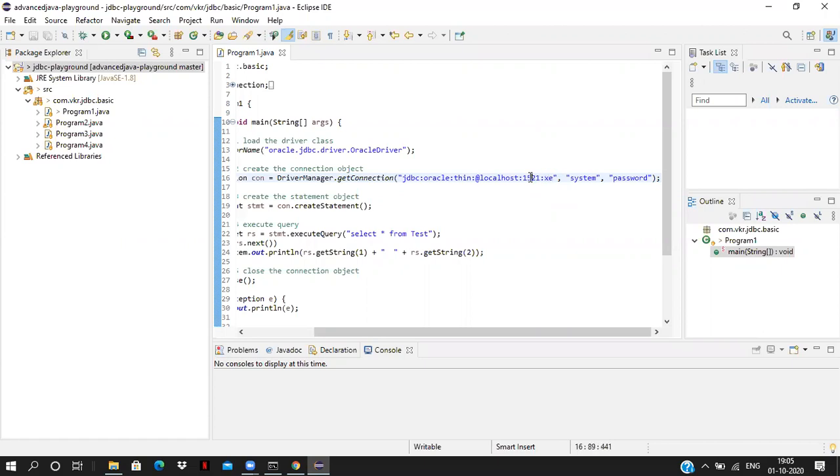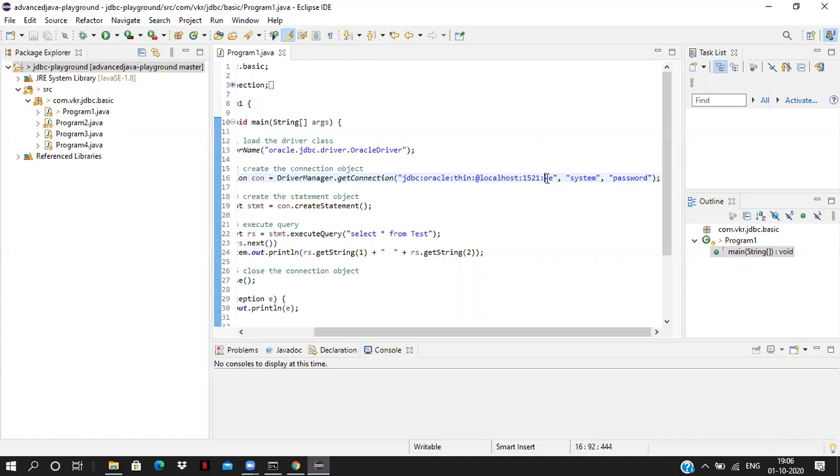And this is the client port. The default port for Oracle database is 1521. And here we are giving localhost, because I installed the software inside my system only. So this is the localhost. If you install your Oracle in a virtual machine or any other system, we have to give a different host here. We have to give the host and the port. The default port is 1521 in my system.